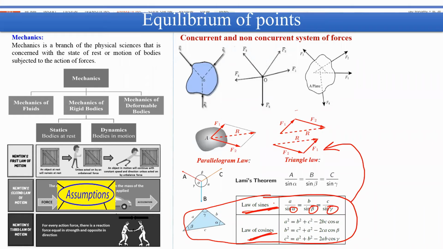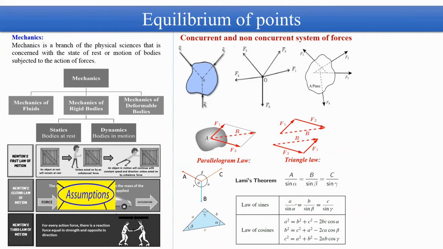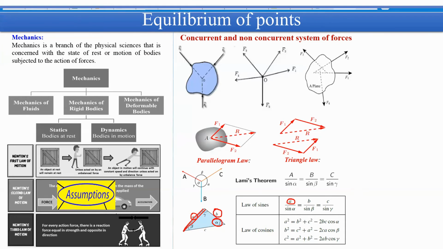So what does this law of sines state? It states that the magnitude of force A, so suppose this is a force and its magnitude is A, then A divided by the sine of the angle opposite to this force, that is alpha. So A by sine alpha will be equal to the magnitude of this force B divided by the sine of the angle opposite to this force B, that is sine beta, which is equal to C by sine gamma.